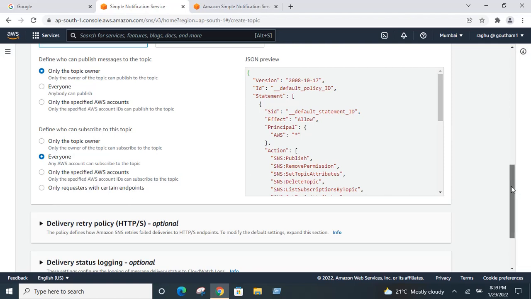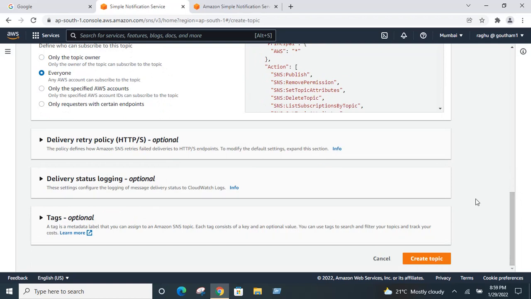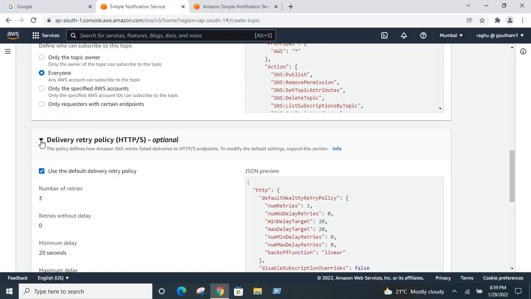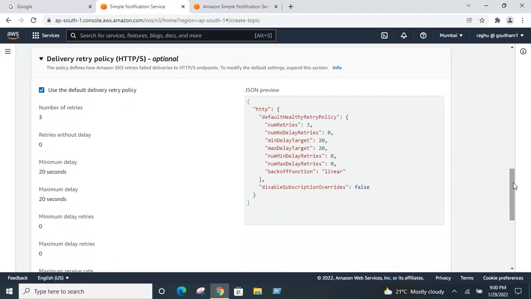And next we have delivery retry policy, which is optional. Delivery retry policy is like if you're trying to send SMS and at the receiving end the person's mobile is switched off. So the first time it will try to send the message, it fails because the mobile is switched off. Then again it will try for the second time after 20 seconds, and if it is unable to deliver, then it will try again for the third time. So number of retries is 3, retries without delay is 0, and minimum delay is 20 seconds. So in a 20 second span of time, it will try 3 times. If it is unable to deliver the message, then you will get a message back that message delivery failed.